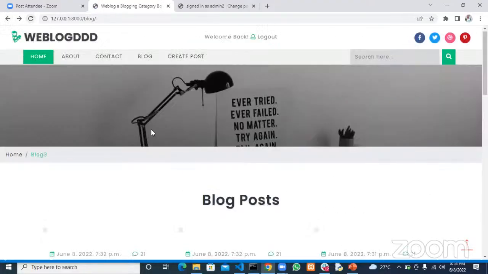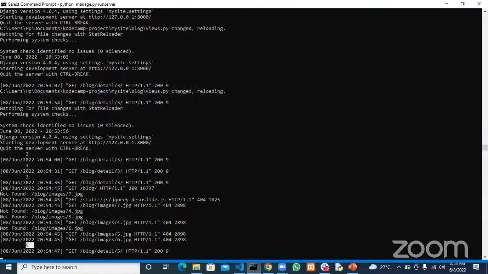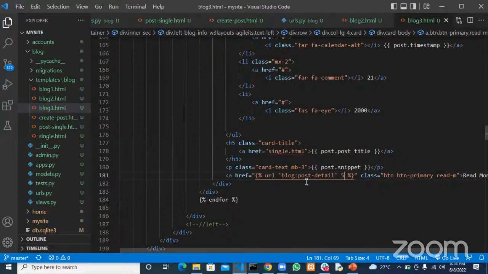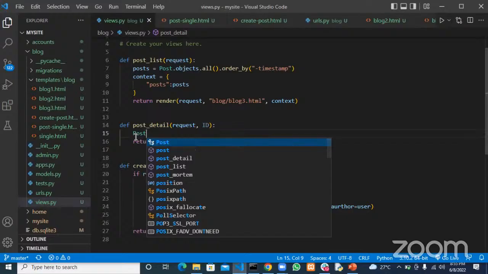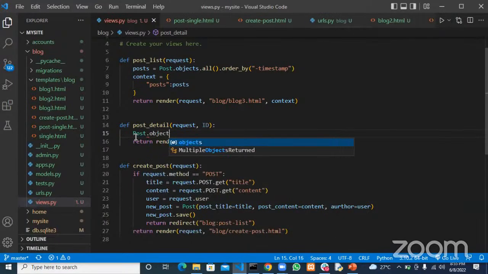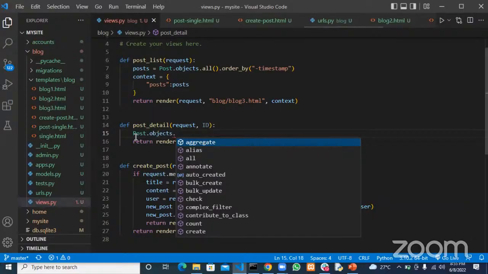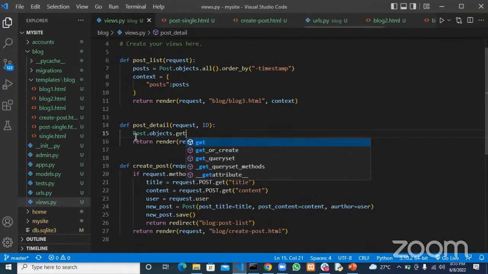So I refresh this page, and if I click here again, I'm having 5 there now, right? So now I've been able to pass arguments to the URL and then down to our view. So now what we can do, since we're able to pass this in, is come here and grab a post with that particular ID, right? So if I come here and say post dot object. Now remember how to get a single object, a single row or a single record. Use the get to get a single record.